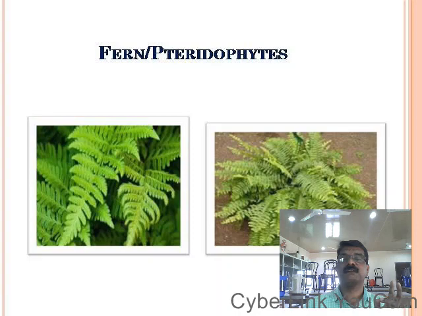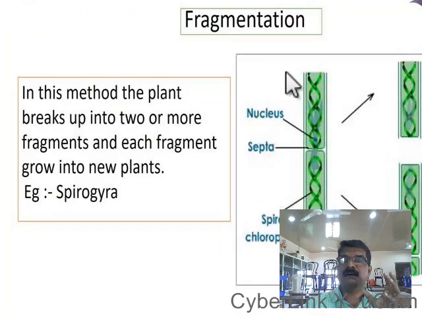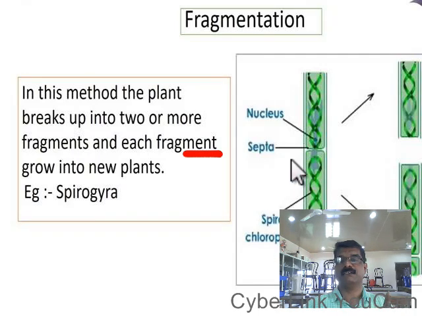And in case of fragmentation, we studied the example Spirogyra. Spirogyra is an algae, and its body breaks into many smaller pieces. These pieces are called fragments. Each fragment develops into a new algae. This is called fragmentation. So here also the new offspring is developed from a single parent. Therefore, it is an example of asexual reproduction.